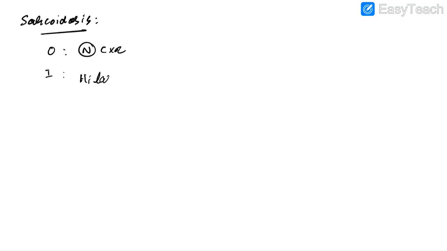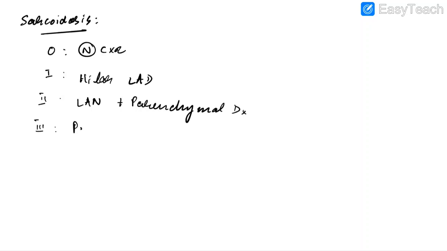Now let us discuss about sarcoidosis. In case of stage 0 sarcoidosis, there will be normal chest X-ray. In case of stage 1 sarcoidosis, we will find hilar or mediastinal node enlargement only. In case of stage 2 sarcoidosis, we will find node enlargement plus parenchymal disease. In case of stage 3 sarcoidosis, we will find only parenchymal disease, and stage 4 is end stage lung disease, that is there will be pulmonary fibrosis.